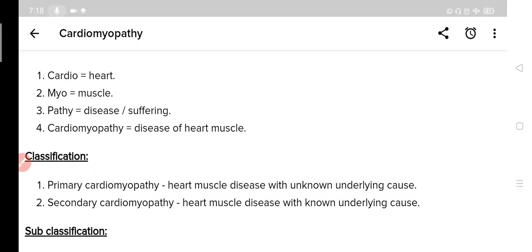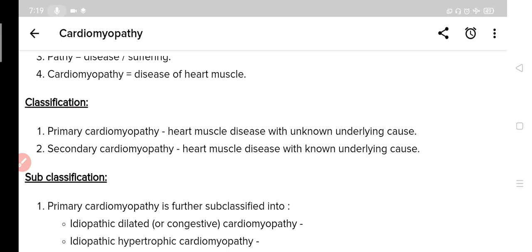So what is cardiomyopathy? Basically, as you can see, the word cardiomyopathy is made up of 3 words, that is cardio, myo and pathy. Cardio means obviously heart, myo means muscle, you know, and pathy means disease or suffering. This you already know. So what does that mean? Cardiomyopathy means disease of heart muscles.